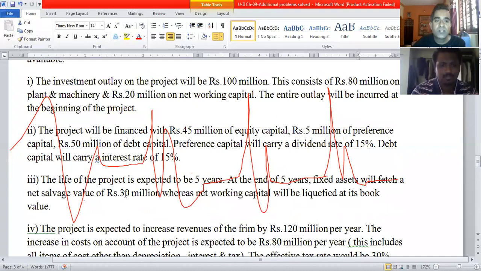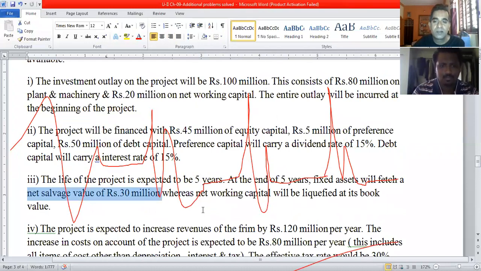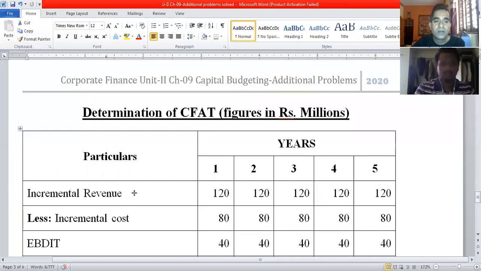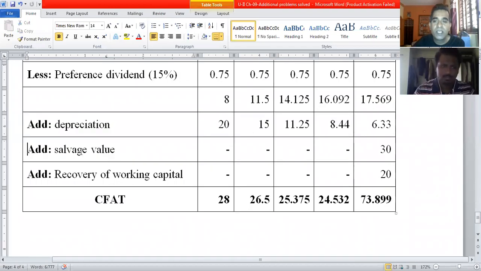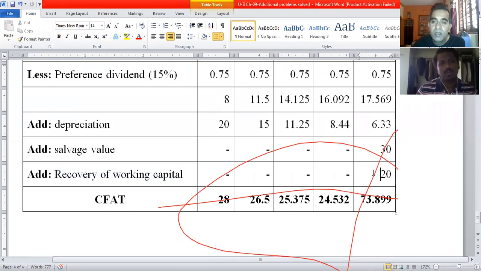The net salvage value of 30 million rupees. Okay, the fixed assets will fetch a net salvage value of 30 million rupees. So add salvage value in the fifth year, 30 million rupees, and add recovery of working capital. Additional working capital required was 20 million rupees, which is also mentioned in the beginning of the problem.